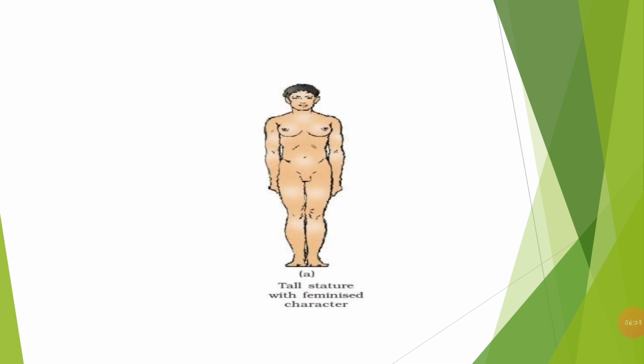So this is how a person with a Klinefelter syndrome is seen, that is he is having a tall stature with feminized characteristics, means he is a man but he is having feminized characteristics.